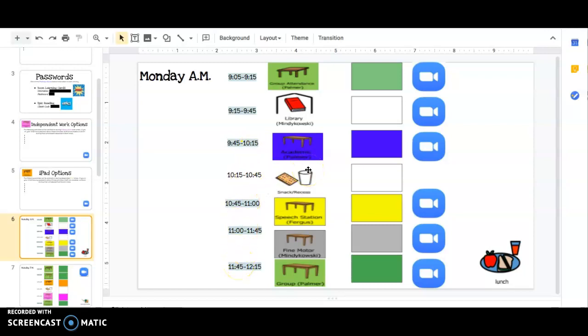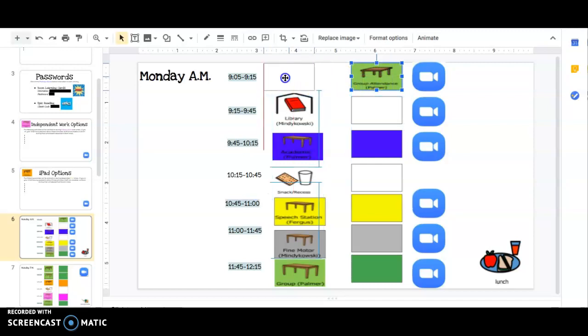In our classroom, we use transition symbols, meaning that the student is given a symbol and then they transition to that station that has the matching symbol. What we want to do during remote learning is have students continue to practice that transition. So at 9:05, you might say, okay, Johnny, we are going to group attendance. As you can see, the title of each activity is under the picture with Miss Palmer. You will also see that the teacher who is running or assisting with an activity's name will also be included. And what we want the children to practice doing is moving that visual, because that is exactly what they would do in the classroom.